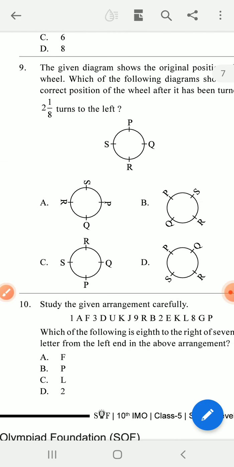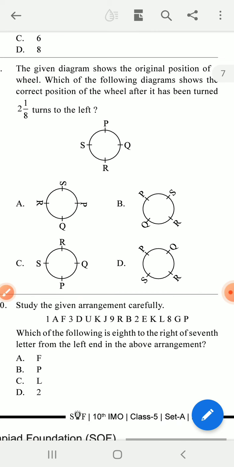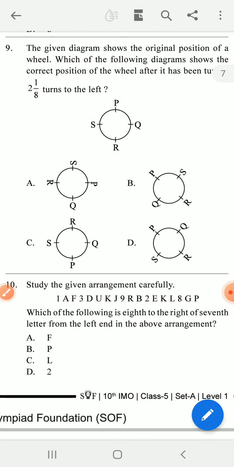Study the following arrangement carefully. The numbers and letters are written. Which of the following is 8th to the right of the 7th letter from the left in the above arrangement? So go to the left side and find the 7th letter, then go to the right of the 7th letter and go to the 8th letter.